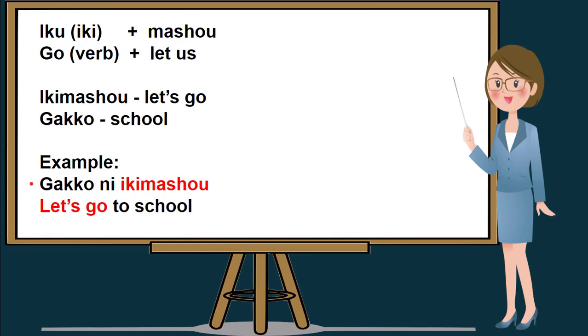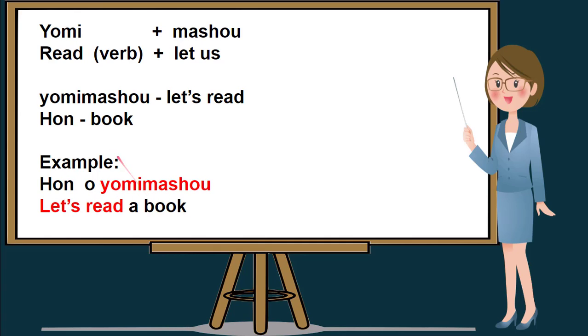Let me repeat this sentence once again. Gakko ni ikimasho. In English, let's go to school. For my next example, we will be using yomi, which means read, and the masho form, which will make yomimasho, or in English, it means let us read or let's read.